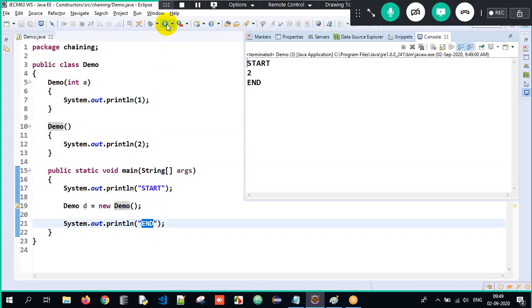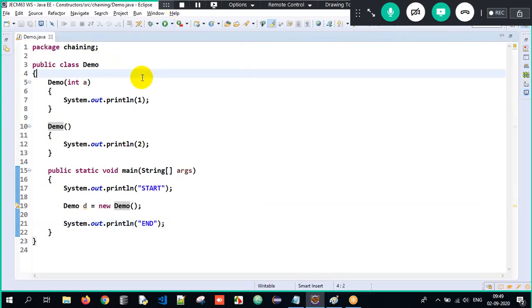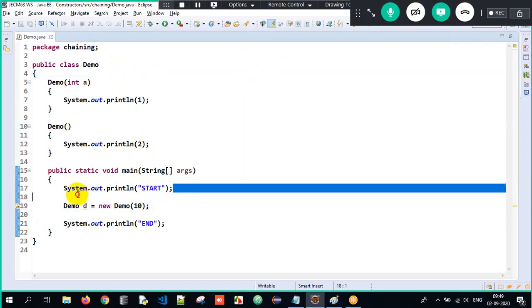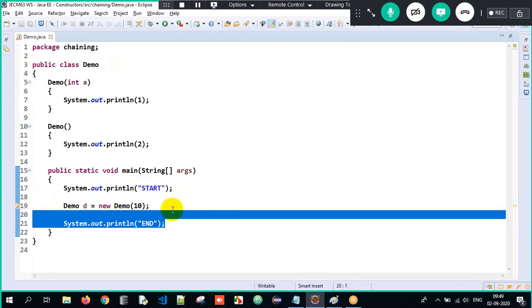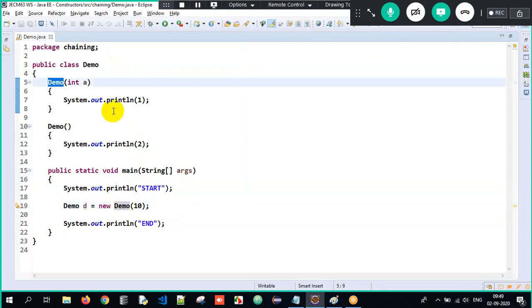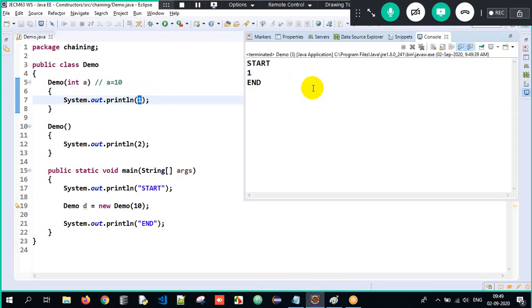This is how we are invoking the constructor. Now here I will pass an argument, 10. Now what will happen? Start, end. Which constructor will get executed? Press Control, hover on the constructor call, and click. It's taking us to the first constructor, wherein the A value became 10 because I passed 10, and then 1 will get printed. So now when I execute it, it prints start, 1 and end.